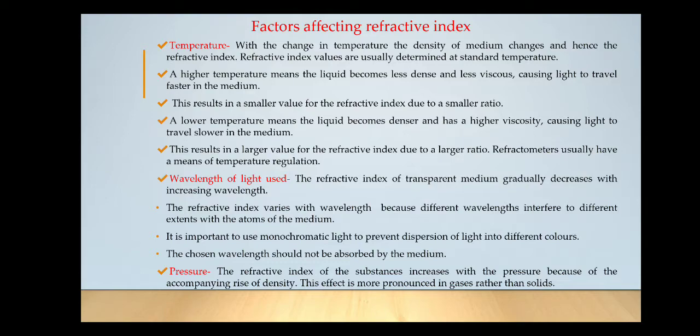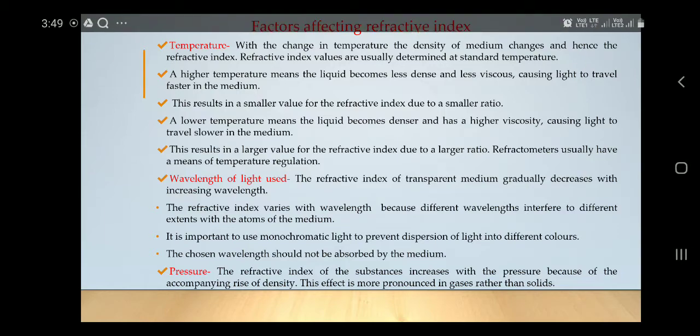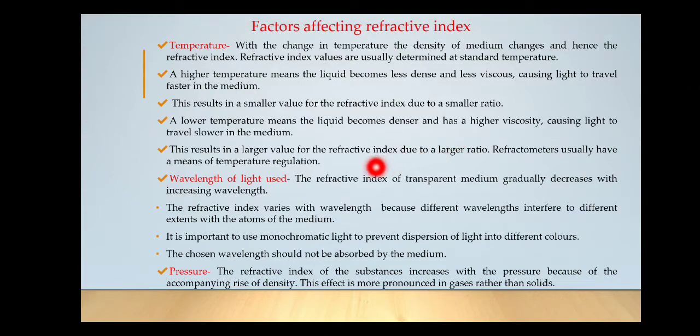The second factor is the wavelength of light used. The refractive index of a transparent medium gradually decreases with increasing wavelength. So if you are using a ray of light that is not sunlight, for example a sodium lamp, then again the wavelength of light will influence the RI.